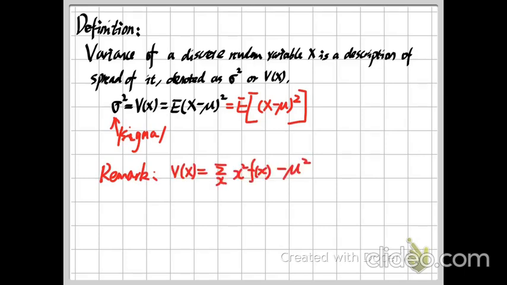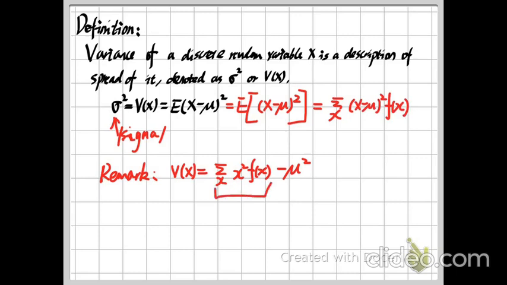So this is a formula for this definition. That means, compared to computing the previous expectation, or in other words computing this weighted average of (x minus mu) squared times f(x), we can compute this in two parts.